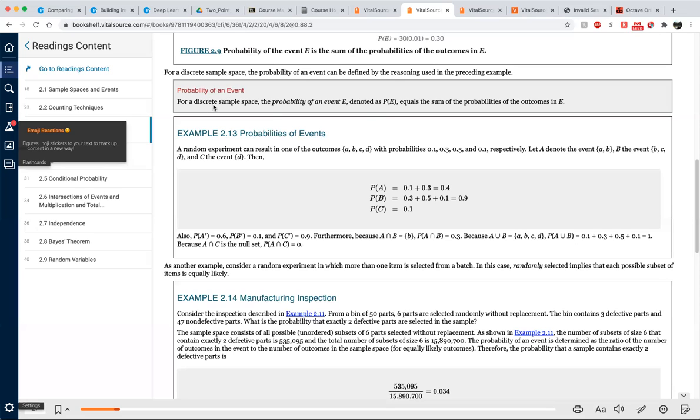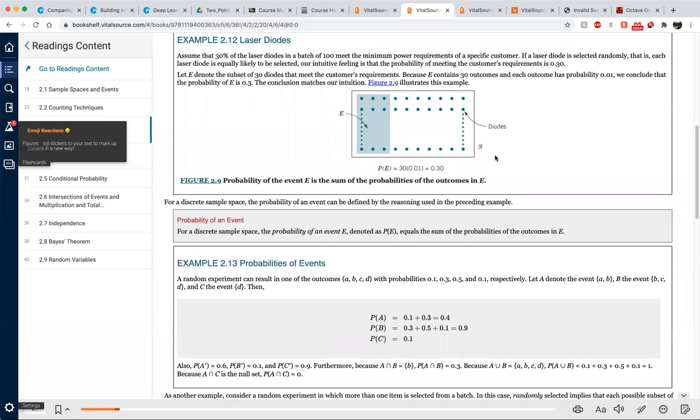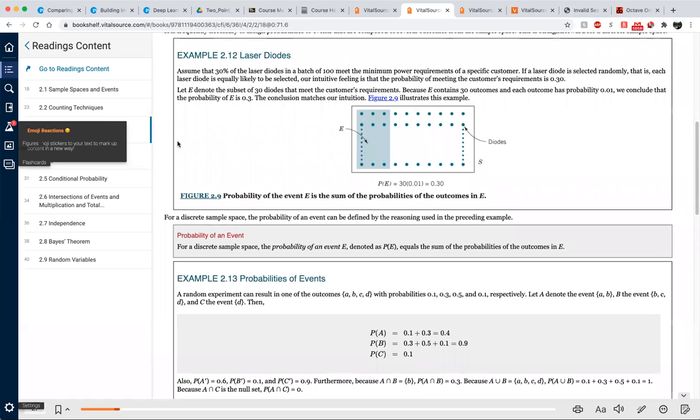So for this discrete sample space, the probability of event E, denoted P of E, equals the sum of the probabilities of the outcomes in E. But what about the formula I told you?